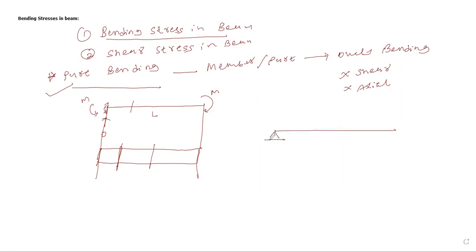Let's take one more example. Take a simply supported beam subjected to two point loads. The value is P each, and the length on both sides is A. Suppose all lengths are A.